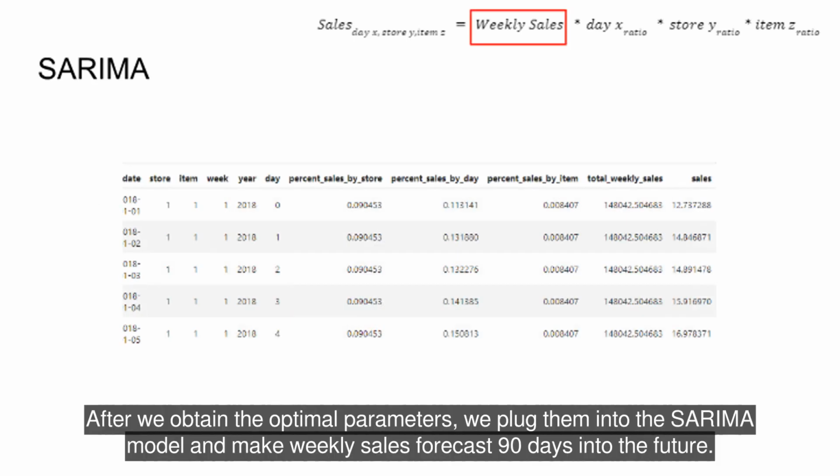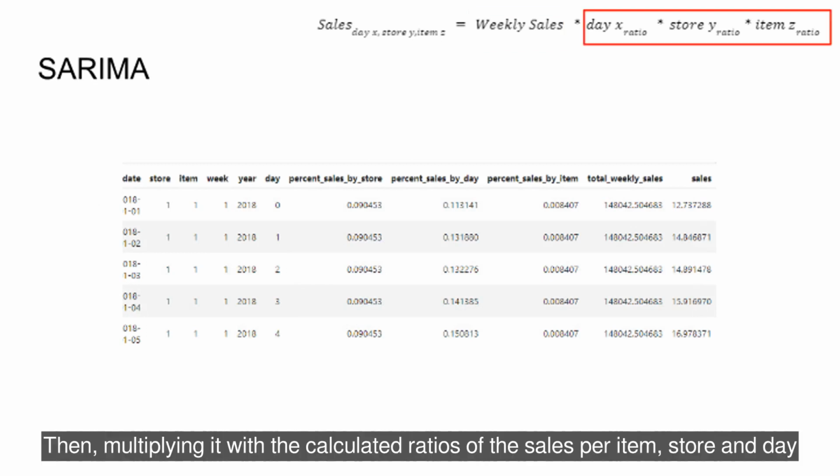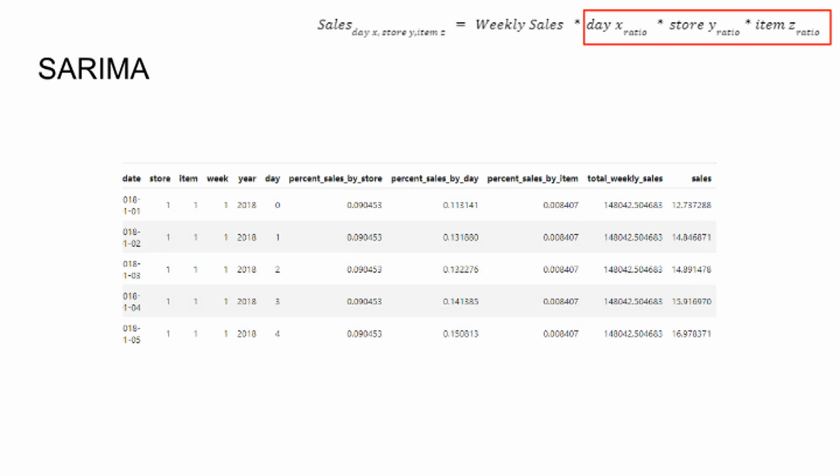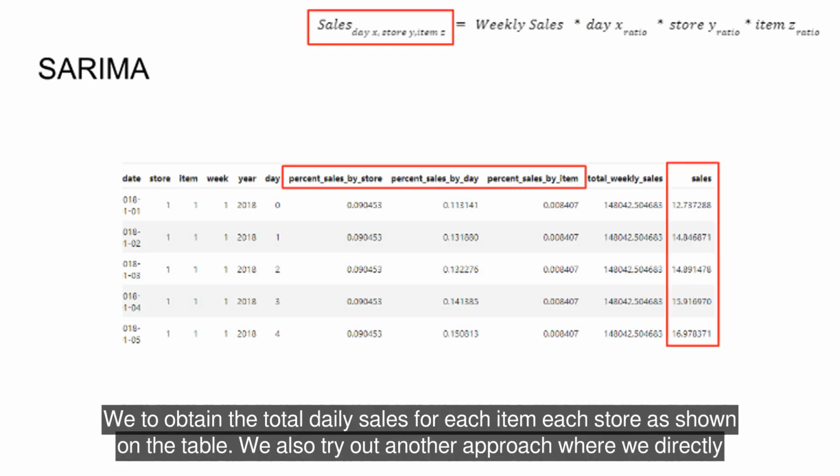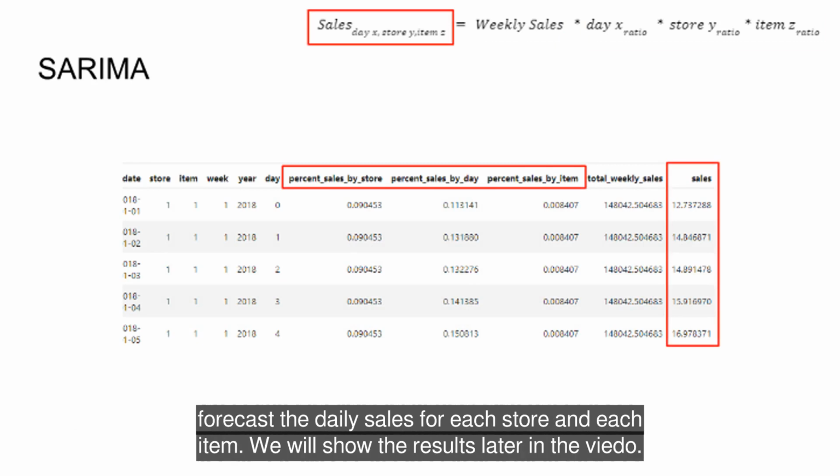After we obtain the optimal parameters, we plug them into the SARIMA model and make a weekly sales forecast 90 days into the future. Then, we multiply it with the calculated ratios of the sales per item, store and day to obtain the total daily sales for each item in each store, as shown on the table. We also try out another approach where we directly forecast the daily sales for each store and each item. We will show the results later in the video.